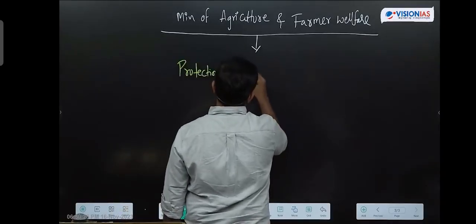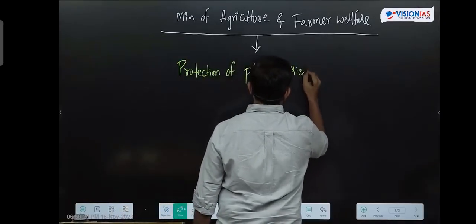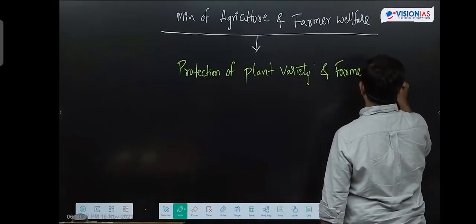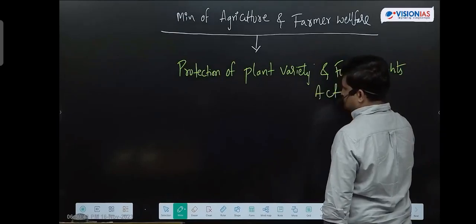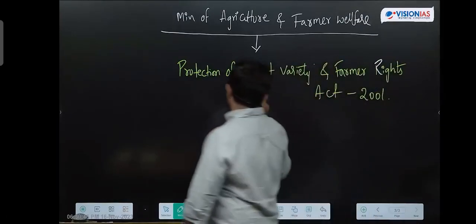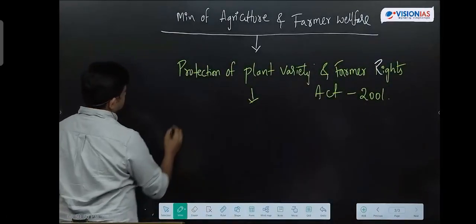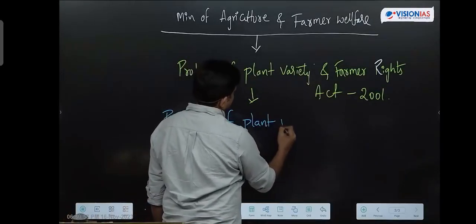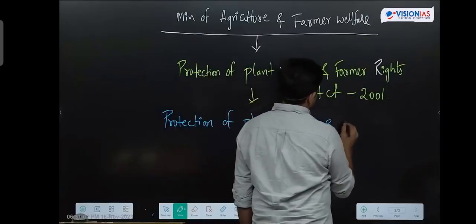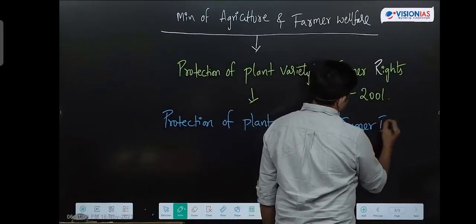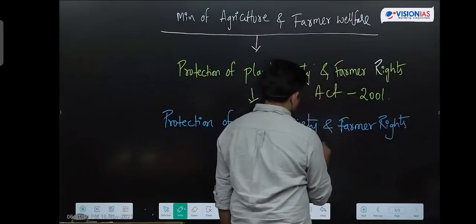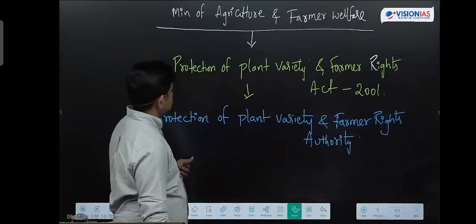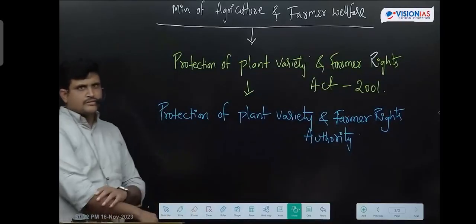Protection of Plant Variety and Farmers' Rights Act 2001. Under this, the Protection of Plant Variety and Farmers' Rights Authority was established.